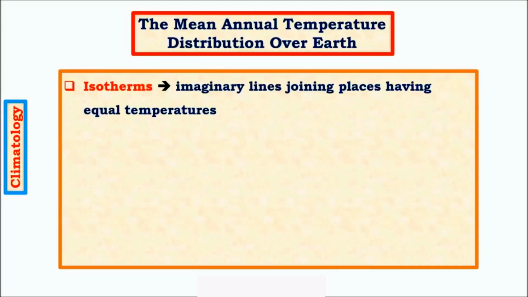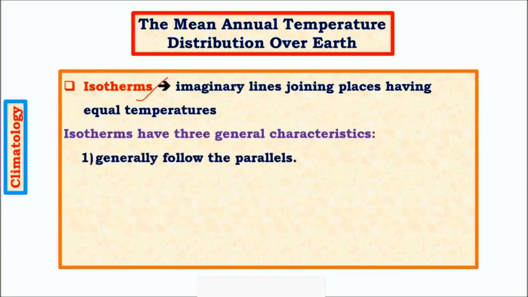And while studying mean annual temperature distribution, we come across a concept called as isotherm. Isotherm is nothing but an imaginary line which joins places having same temperatures. So why do we need to have these isotherms? Because we have seasons on Earth, and during different seasons the temperature distribution is quite different. And to compare temperature differences and distribution, we make use of this imaginary line concept of isotherm in studying the temperature distribution and differences between various seasons.